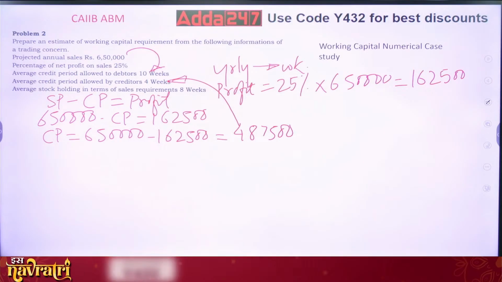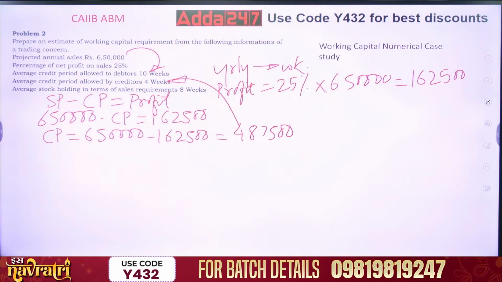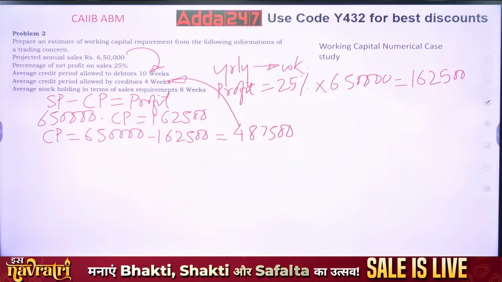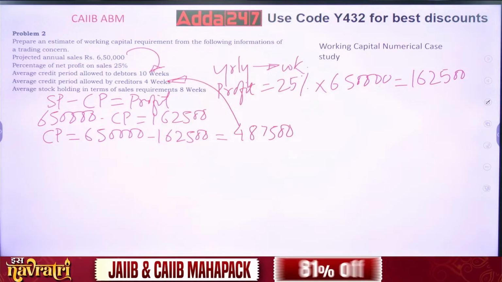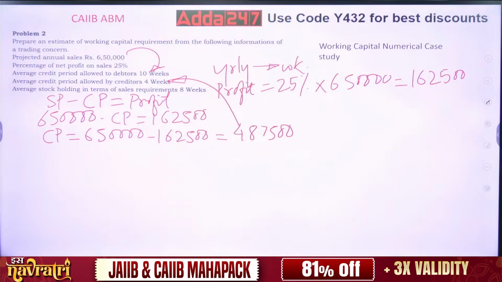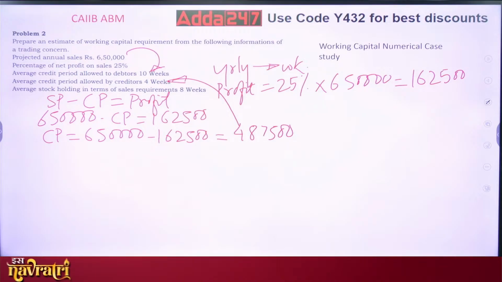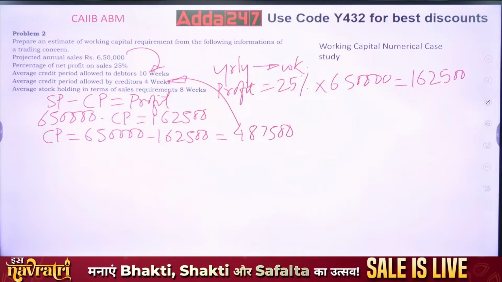And what about the stock holding? In terms of sales requirement, it is 8 weeks. What about this stock? Whatever is my raw material. See this, what am I saying? Stock holding in terms of sales requirement. So stock holding, I have to maintain the stock.